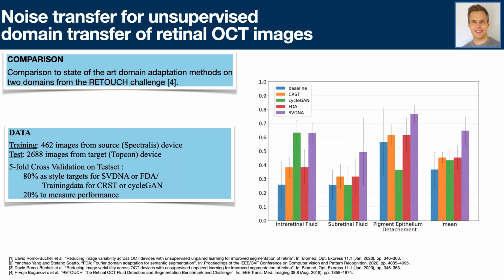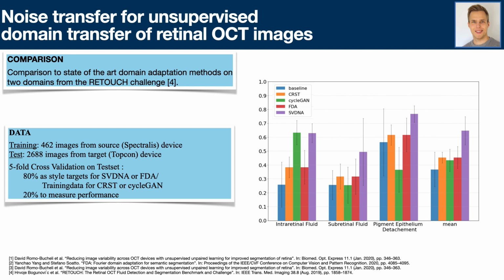We evaluate our method on a dataset from the retouch challenge. We compare SVDNA to a cycle-GAN approach that was previously suggested to achieve style transfer and improve segmentation performance for retinal OCT images, as well as confidence regularized self-training and Fourier domain adaptation, which were both successful on popular domain adaptation benchmarks. Therefore, we did a 5-fold cross-validation on the test set, where we used 80% of the data, depending on the method, as either style targets or unsupervised training data, and evaluated on the remaining 20%.